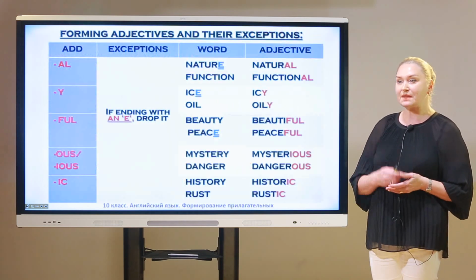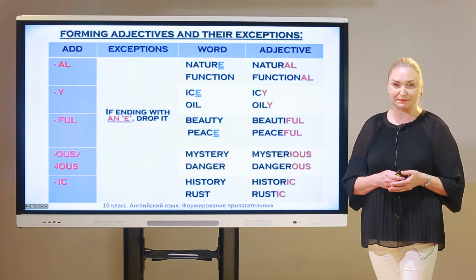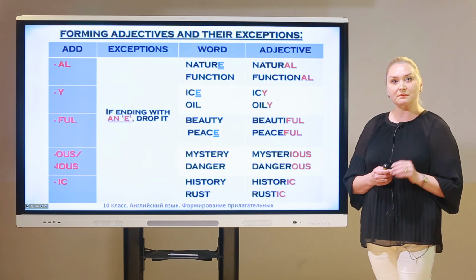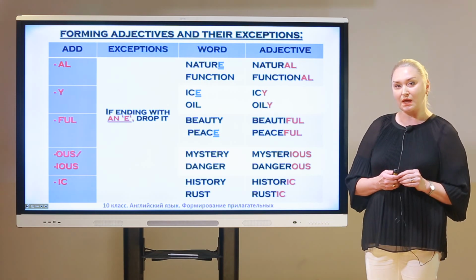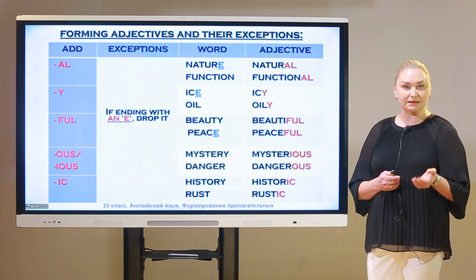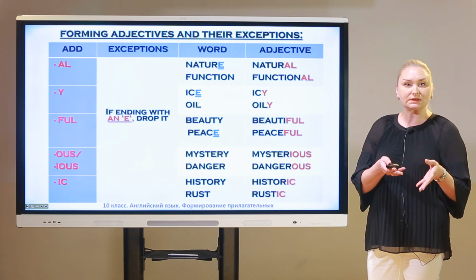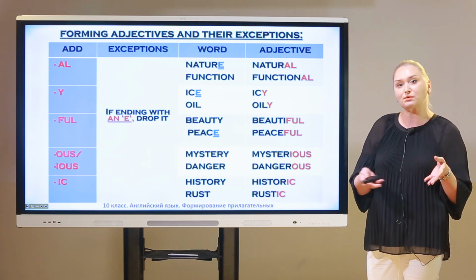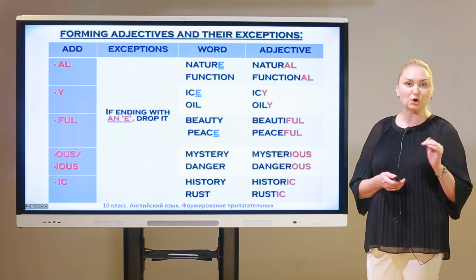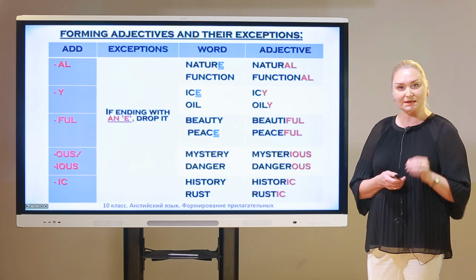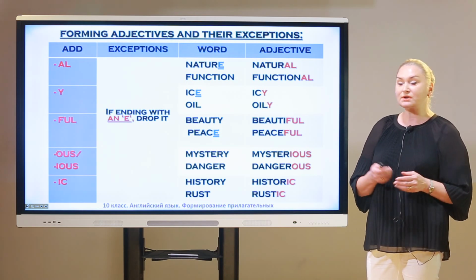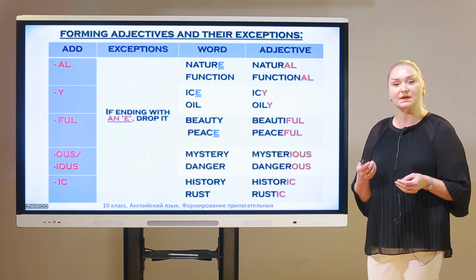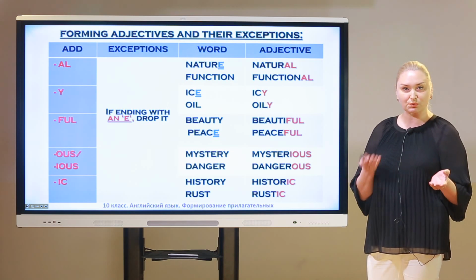So, now we have to look at the table. There is one grammatical rule. When you see the ending e in initial words such as nouns, you have to drop it when you form adjectives from them. Okay? For example, nature, natural. You can't see the e because it was dropped.